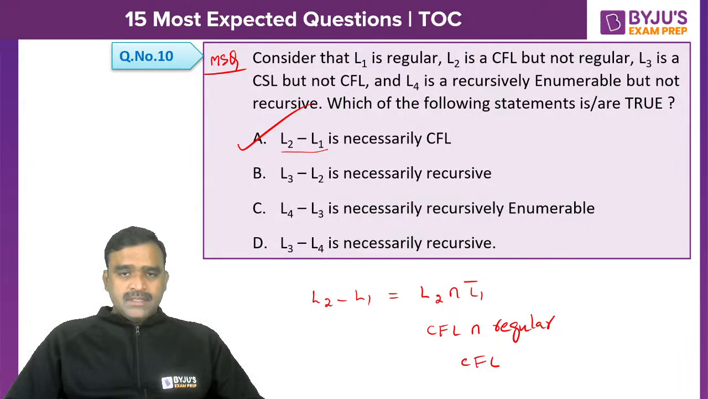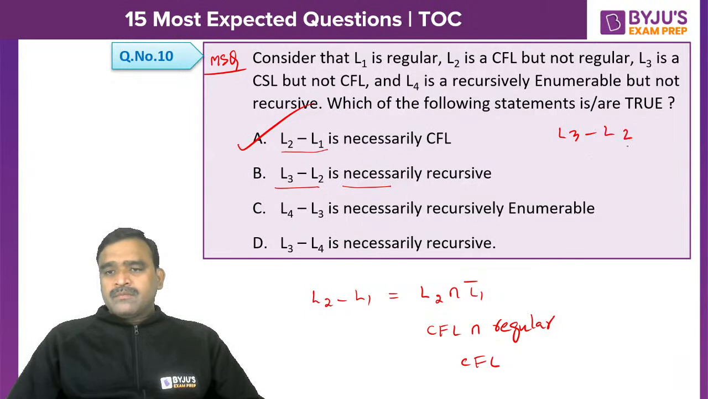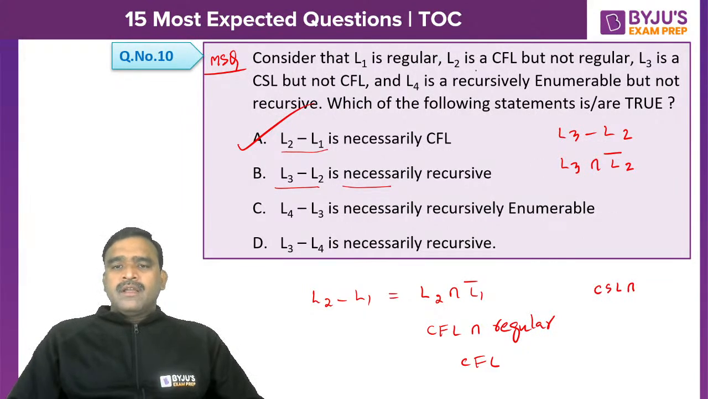Intersection of regular and CFL is always a CFL. And L3 minus L2 is necessarily recursive. L3 minus L2 is nothing but L3 intersection L2 complement. What is L3? L3 is a context sensitive language. So context sensitive language intersection L2 complement. So that is a CFL complement.